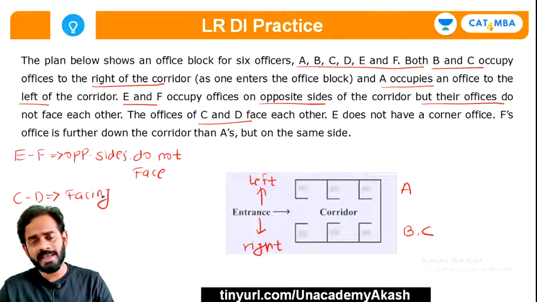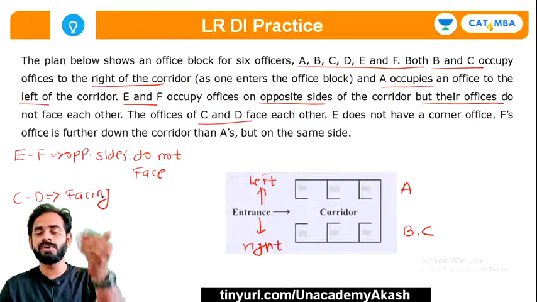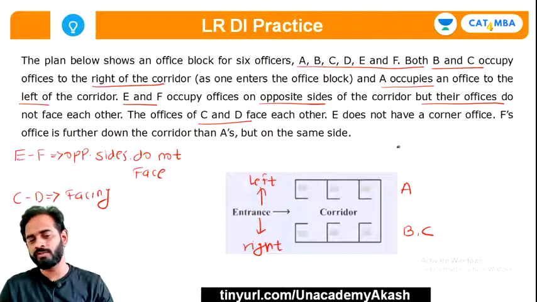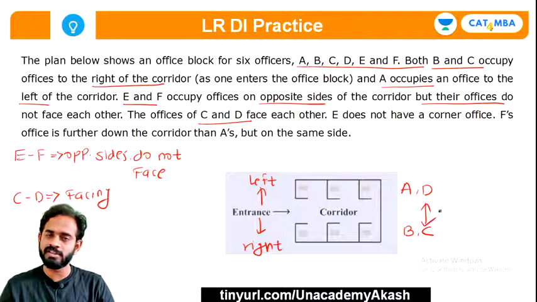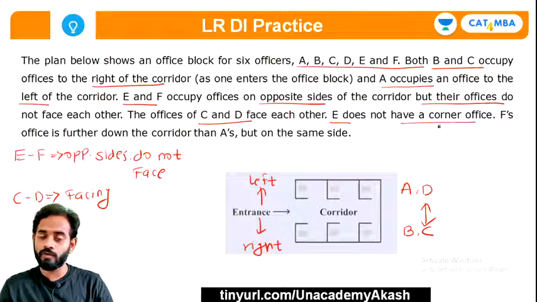It clearly means that D's office will be opposite, towards the left hand side, because we already know C is towards the right hand side. Then D must be placed on the left hand side of the corridor. So D is here and their offices are facing towards each other. Now the next clue is E does not have a corner office.